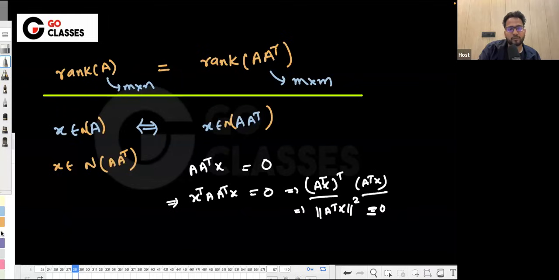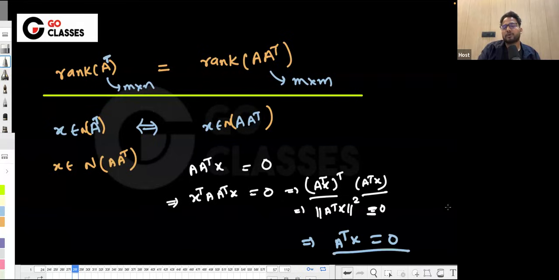So basically we are going to prove that the rank of A^T A and the rank of A are the same. So from here you can say that A^T X must be 0, right? So if some vector is in the null space of A A^T, then it is in the null space of A^T also. Okay, I hope that is clear to everyone. Again, this is a standard proof that we have done in the class also. So you just multiply with X transpose, and then you get to know that if X is in the null space of this, then X is in the null space of this also.